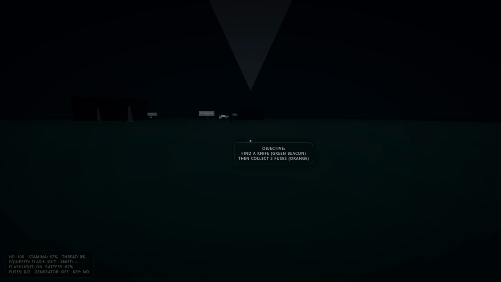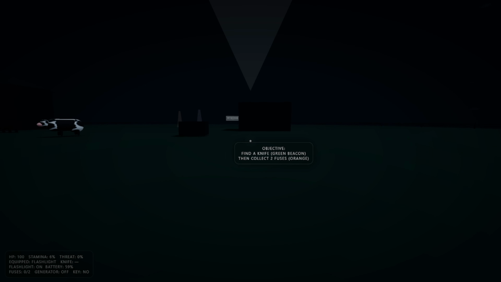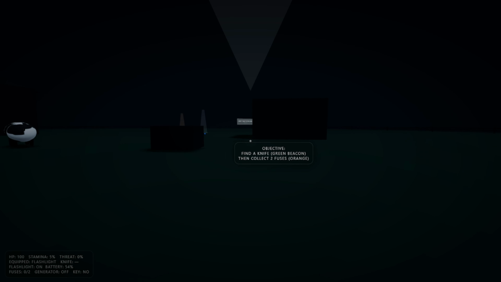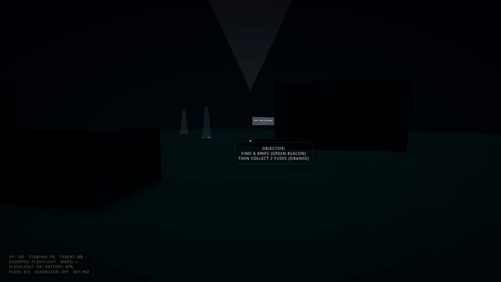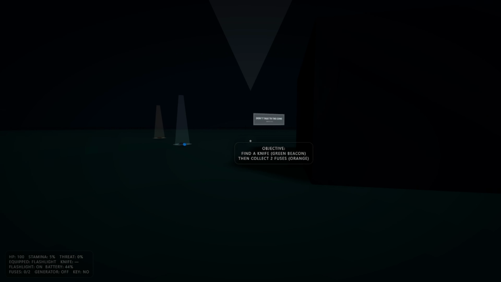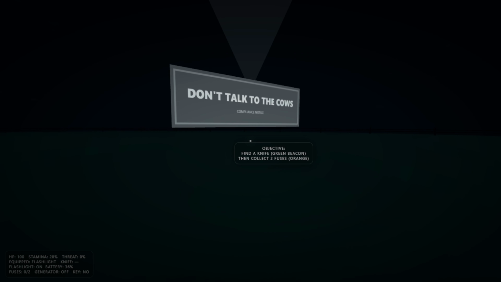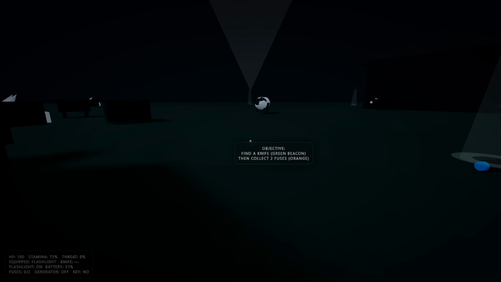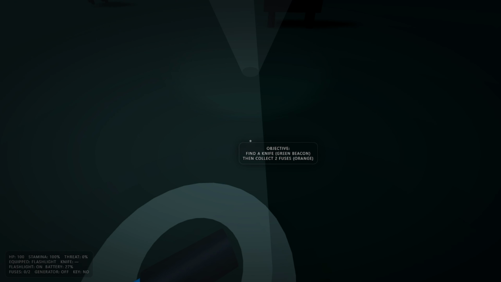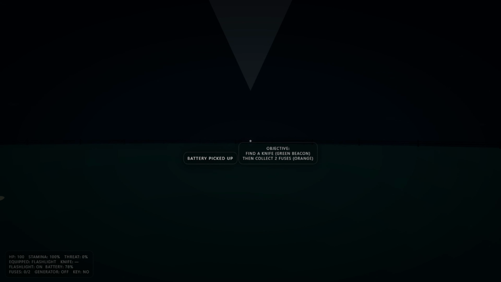Now we're looking for the knife and some fuse. I think I just should go after where the light is. And for some weird reason, I cannot turn off my flashlight. And I think it's the one that actually tells them where I am, because every time it's on, they find me and they kill me. Now what does this sign say? Do not talk to the cows. Okay. Yeah. We will just try. And again, you see, as soon as they see me, they start running. I cannot run from them.